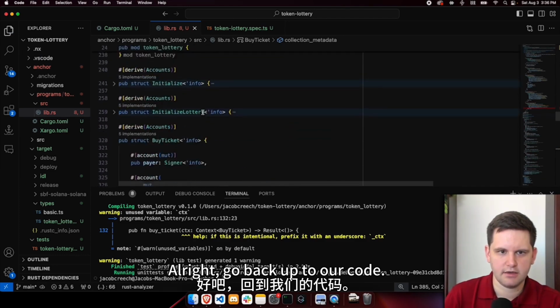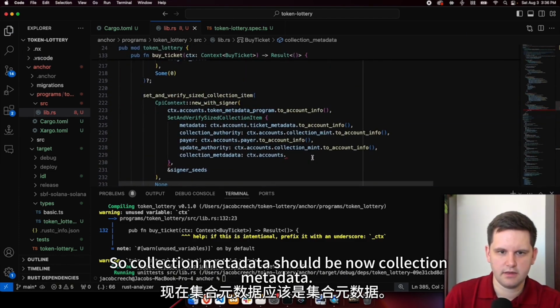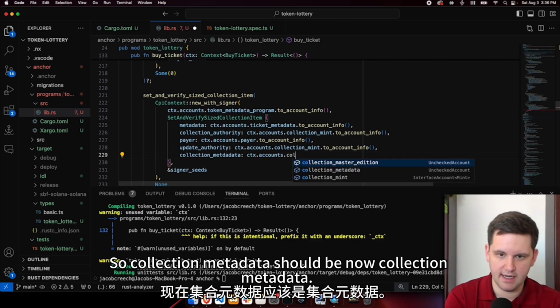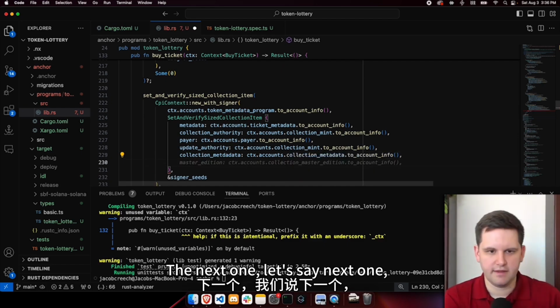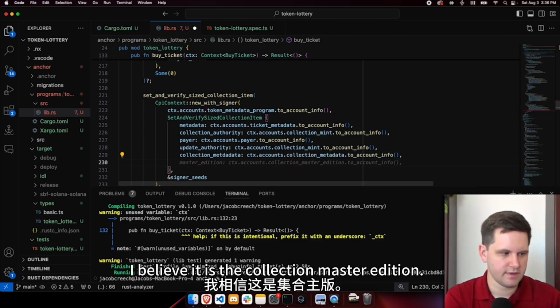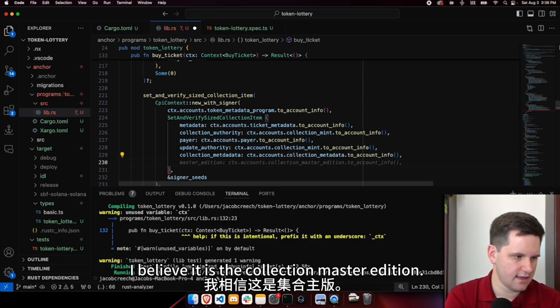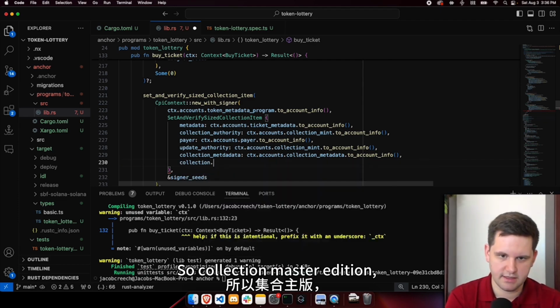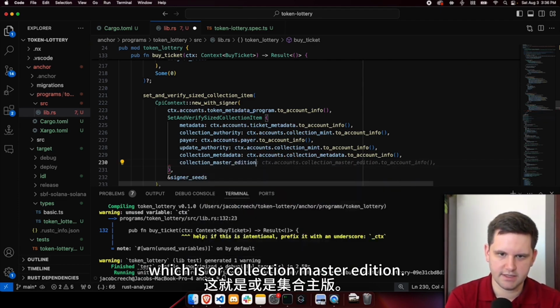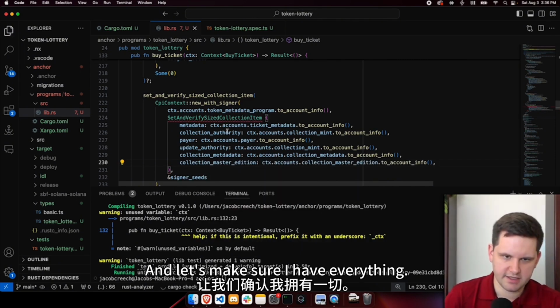All right, go back up to our code. So collection metadata should be now collection metadata.to account info. The next one, I believe it is the collection master edition, which is our collection master edition.